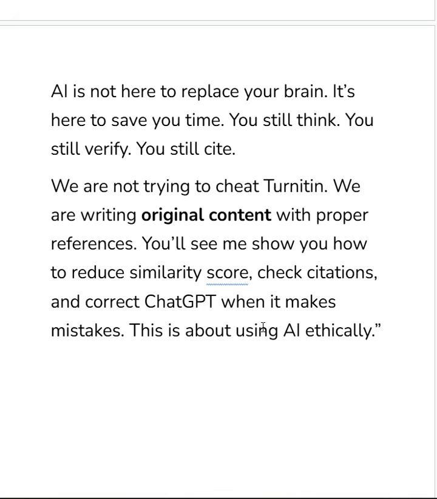We're not trying to cheat Turnitin, all right? We are trying to write original content with proper references. So you will see me show you how you can reduce similarity score, check citations, and correct ChatGPT even when it makes mistakes. This is about using AI ethically.